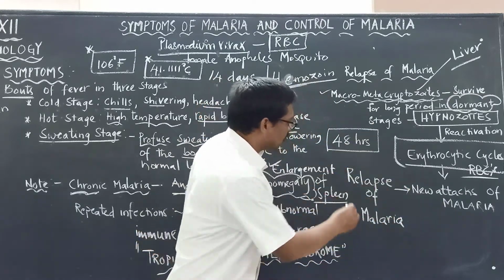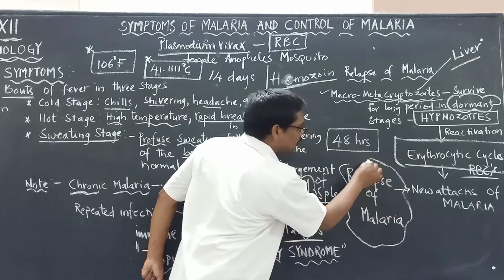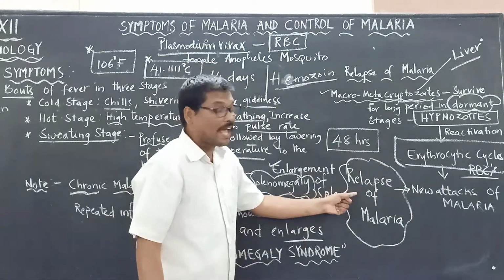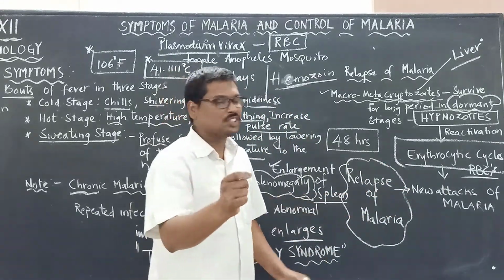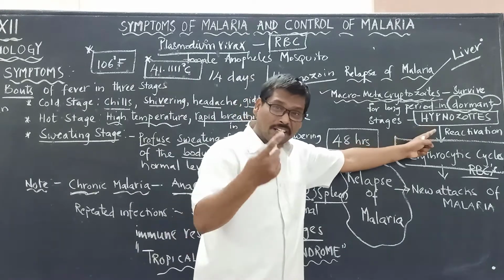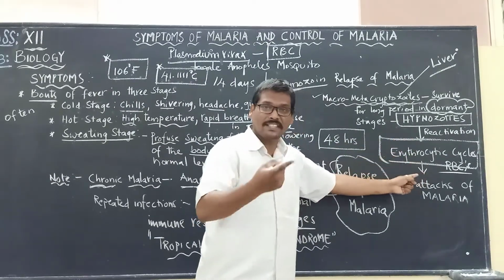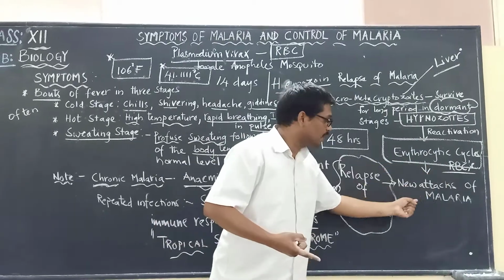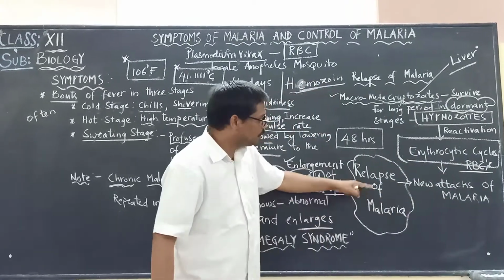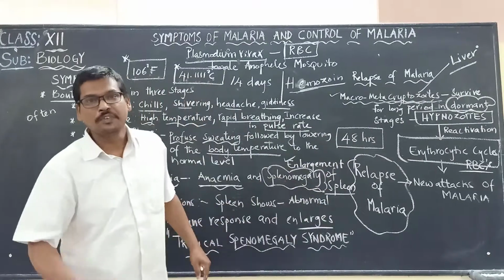So this process we call what? Relapse of malaria. When hypnozoites are reactivated again, they enter into erythrocytic cycles, attacking the RBCs and causing malaria, which we call relapse of malaria.